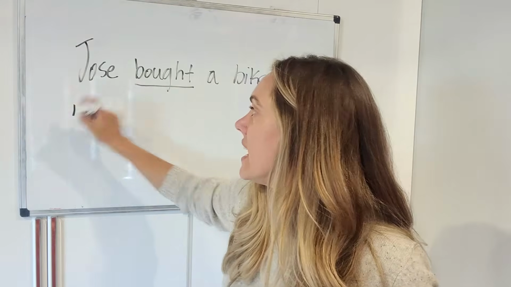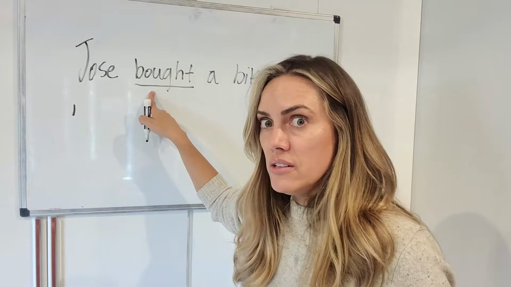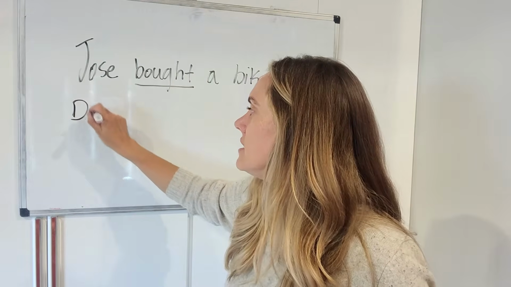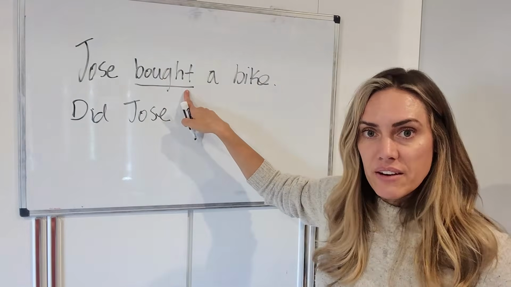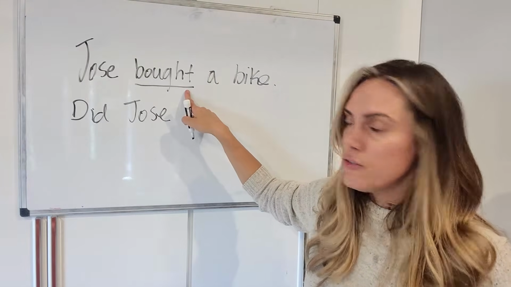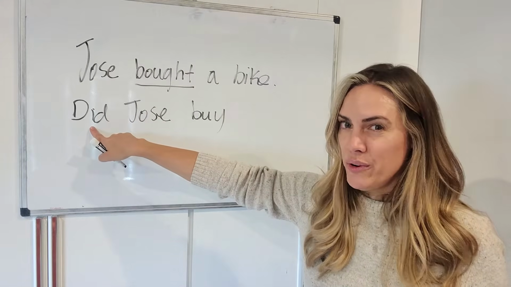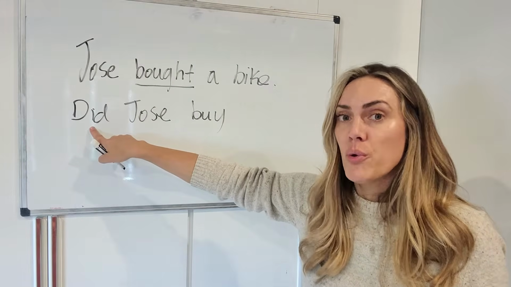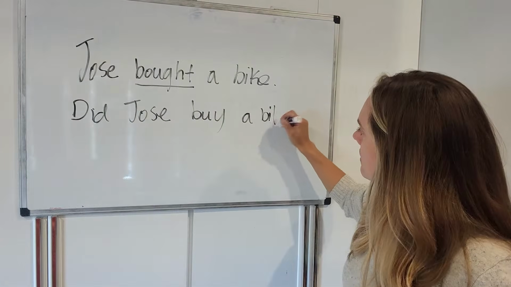So we're going to say, and look, it's past tense. So are we going to use do or did or does? We're going to use did. Did Jose, and then here is our main verb. Now we need to make that in the base form because the tense is over here. We don't need verb tense on both verbs, only one. Did Jose buy a bike?